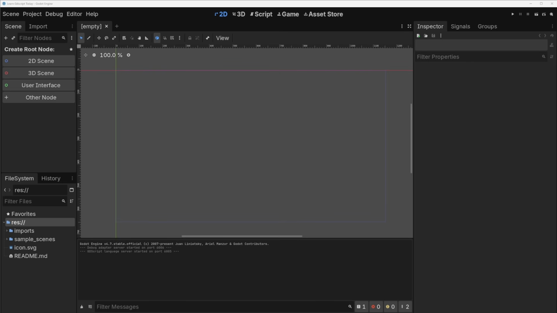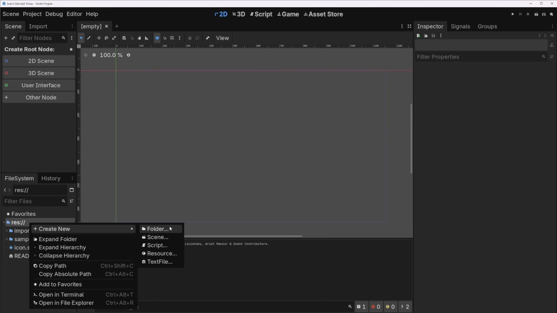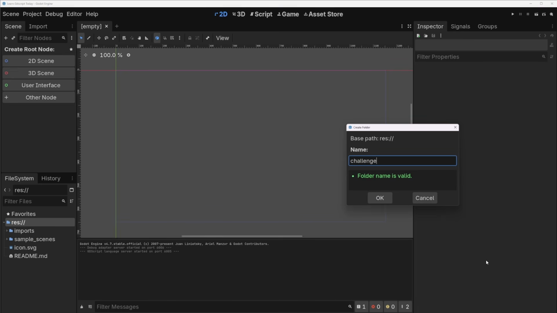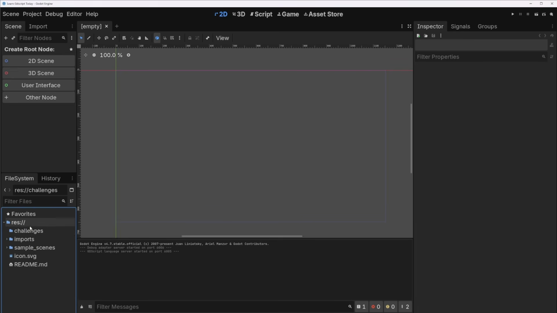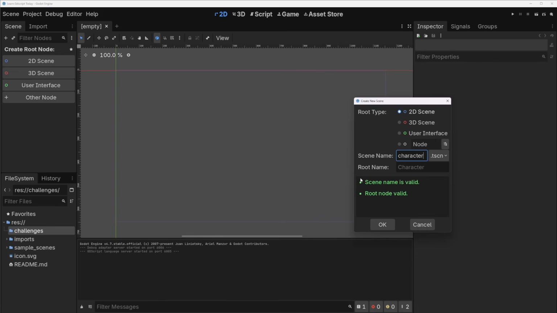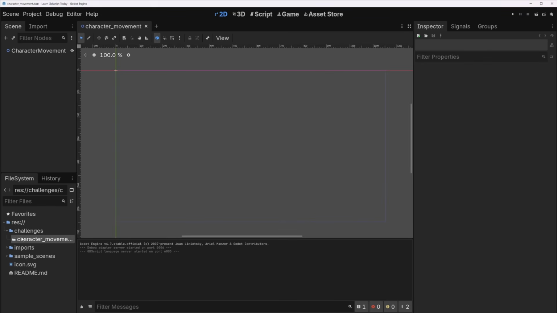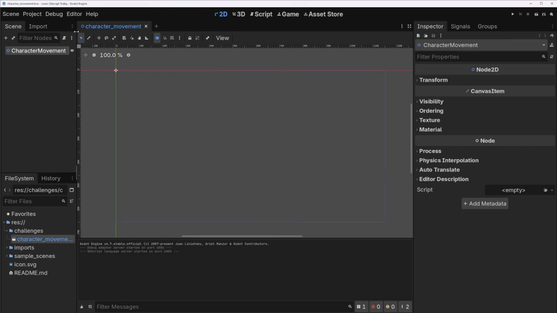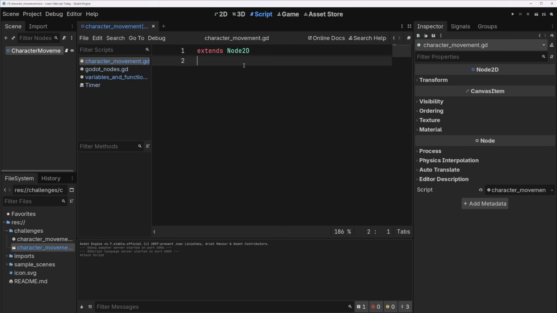Cool. First challenge. For each of these, I'm going to make a new scene. I'm going to make a folder called challenge scenes. I'll just call it challenges. And I'm going to add a new scene here. This is going to be called character movement. And we'll get started by opening our scene as usual, setting it to our main scene, and then adding a script.